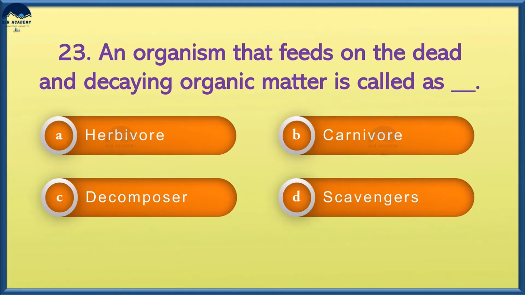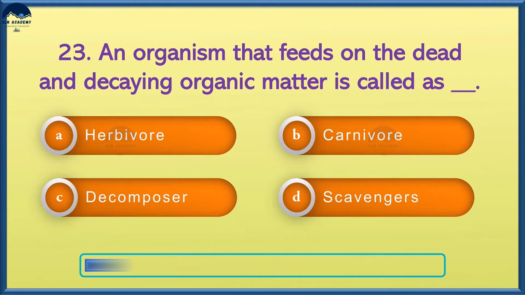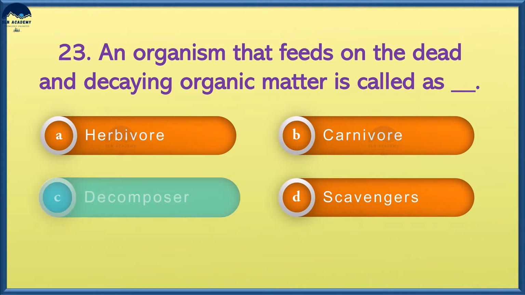An organism that feeds on dead and decaying organic matter is called: option A, herbivores, option B, carnivores, option C, decomposers, and option D, scavengers. And the answer is option C, decomposer.